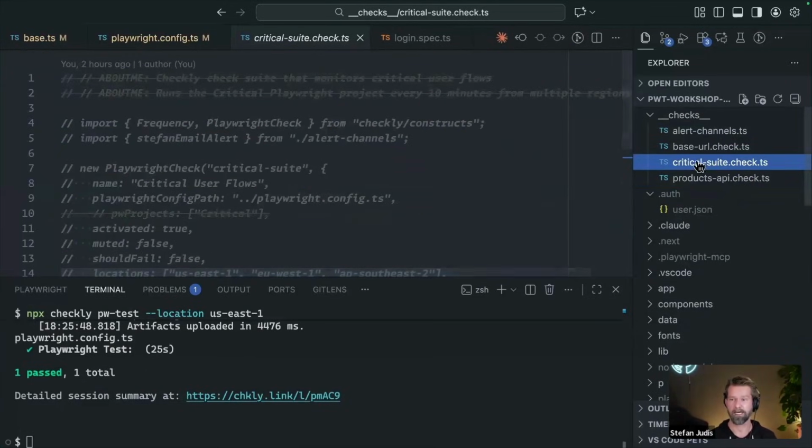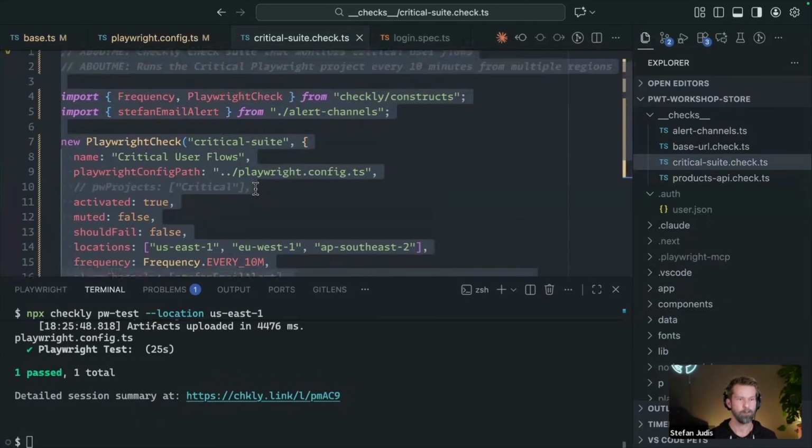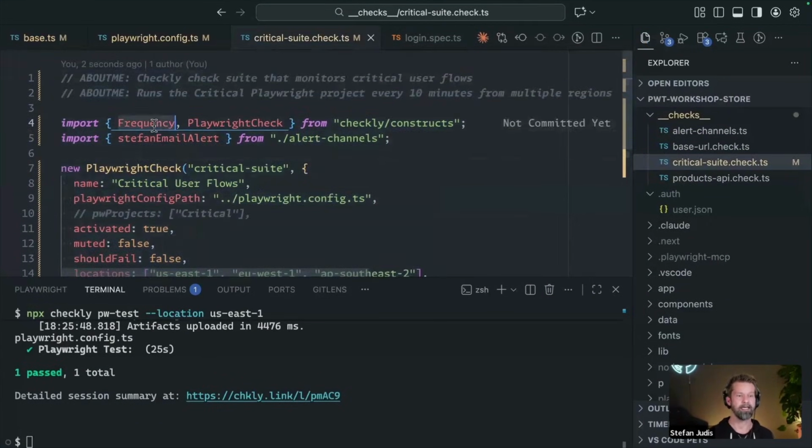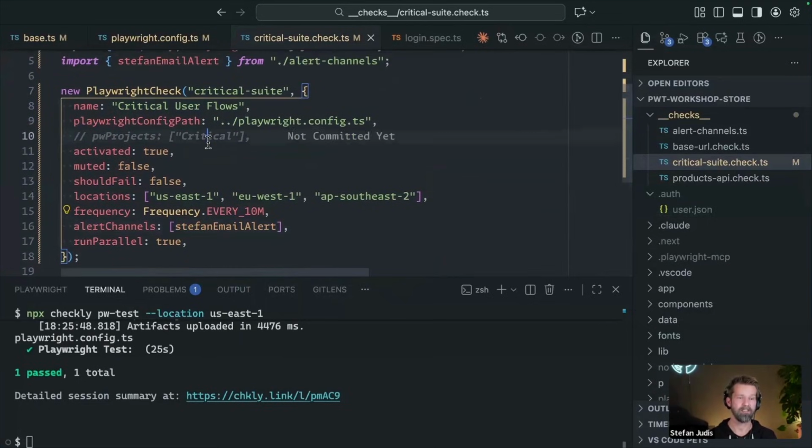Here we have my critical suite check.ts. Let me just bring that in. What we have here now is that we bring in the frequency and our Playwright check construct. This allows you to pull in your Playwright code base and run it on a schedule. Then we give it a name. Then we have here the Playwright config path. Then we have here the locations, the frequency, and an alert channel. So this is pretty much all it takes to take your Playwright code base and run it as synthetic monitoring.